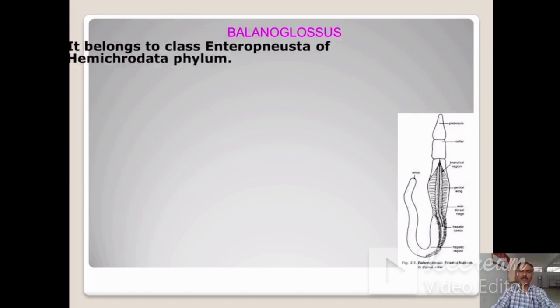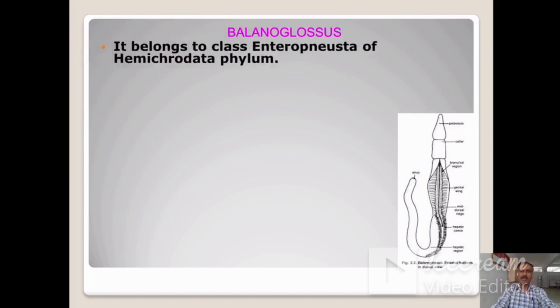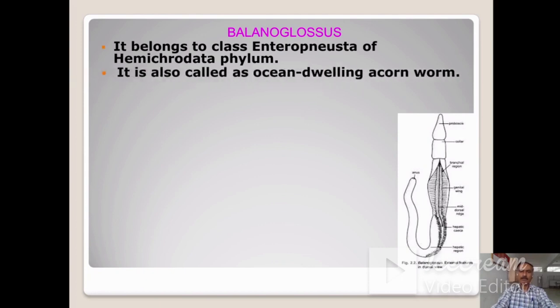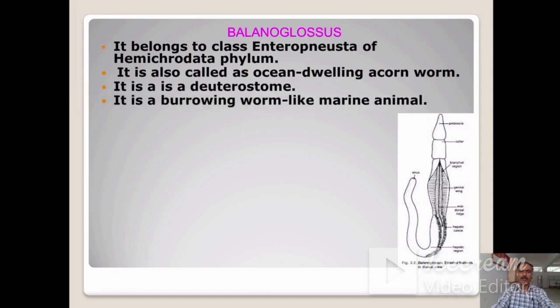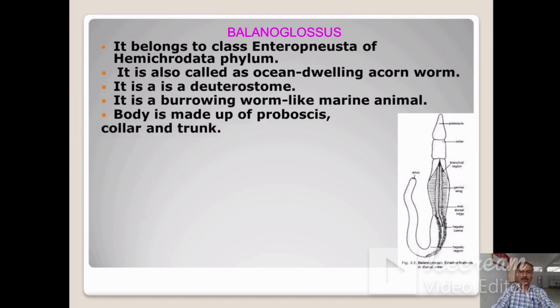This is the example, that is Balanoglossus. It belongs to the class Enteropneusta of Hemichordata phylum. It is also called the ocean-dwelling acorn worm. It is a true deuterostome. It is a burrowing worm-like marine animal. Body is made up of proboscis, collar, and trunk. In this figure, you can see the body is divided into proboscis, then collar, and this is the trunk.